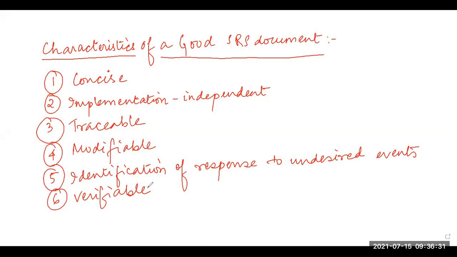So if I write a statement in the requirement section that one of the requirements from the customer is the system should be user friendly, right? Now this is a vague sentence. The system should be user friendly; this term appears to have different meanings to different types of people. If the customers are very well educated, they will be able to use the system very easily. If the customers are not so well educated, then how will I represent this term user friendly? So this type of sentence is not verifiable.